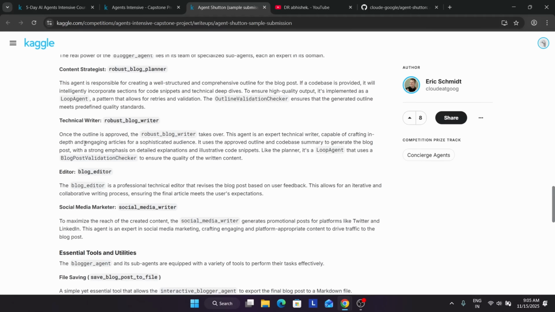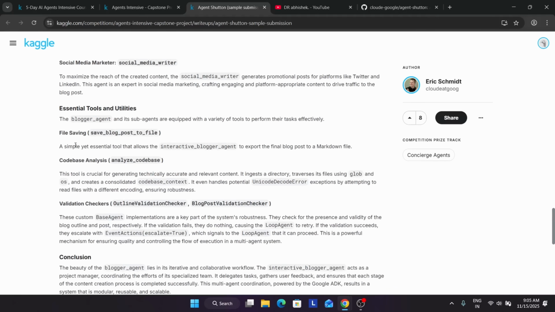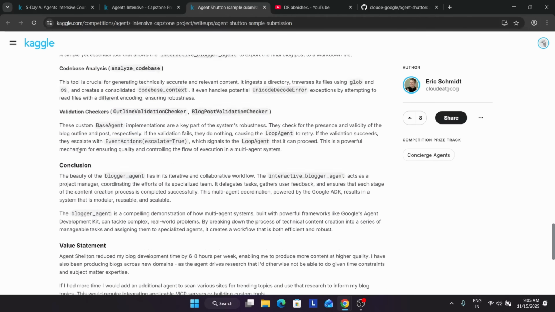And then the next thing is the editor, which will revise whether it has any grammatical mistakes or not, based on the user feedback. Now the social media marketer will be doing promotional posts over the agents on social media, like you must be seeing that some posts are automated on Twitter or LinkedIn. So like this it is made, and essential tools and utilities are mentioned over here. Like this you have to make all these things.